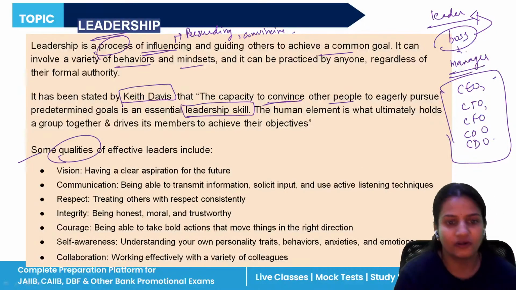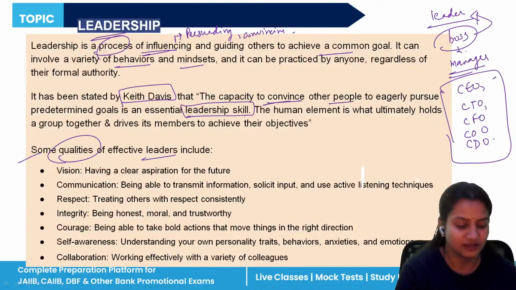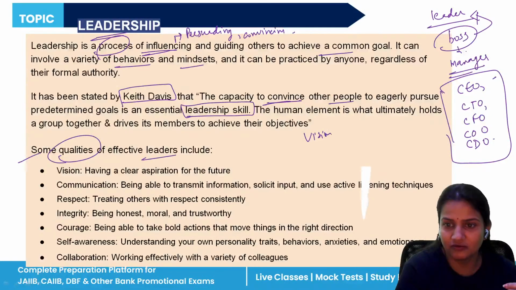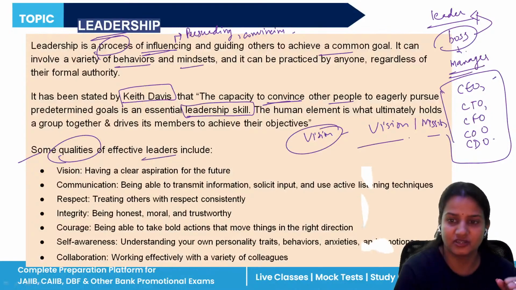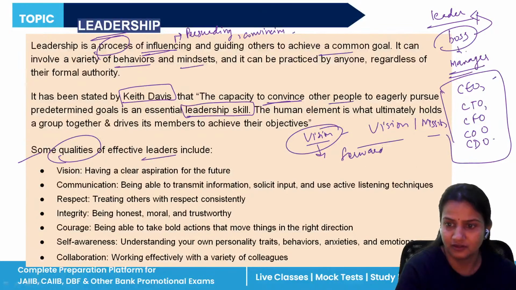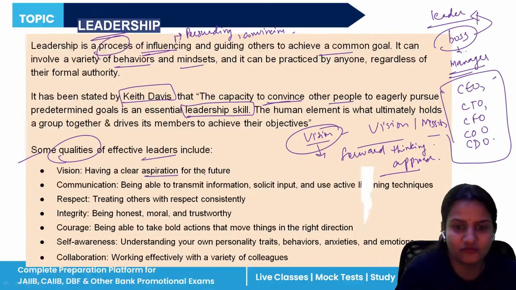Now, what are the qualities of effective leaders? If a leader is said to be effective, then he must have certain qualities. Now, what are those qualities? He knows what the vision of the company should be. We have already done the vision and mission statement in our paid classes, if you remember. Very important: the difference between vision and mission. So a leader should know the vision of the company. Vision means when we look with a forward approach, forward thinking. That is called vision, having a clear aspiration for the future.